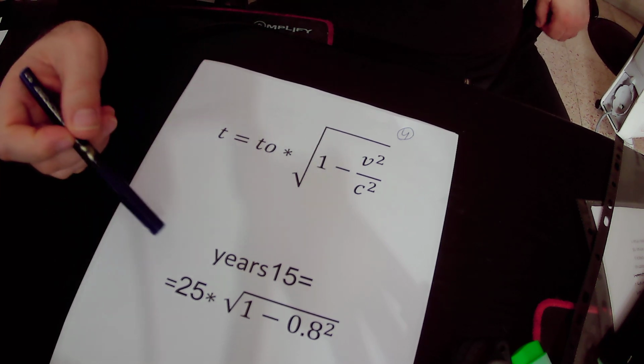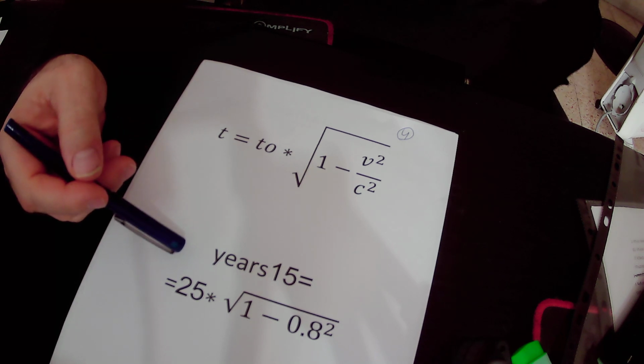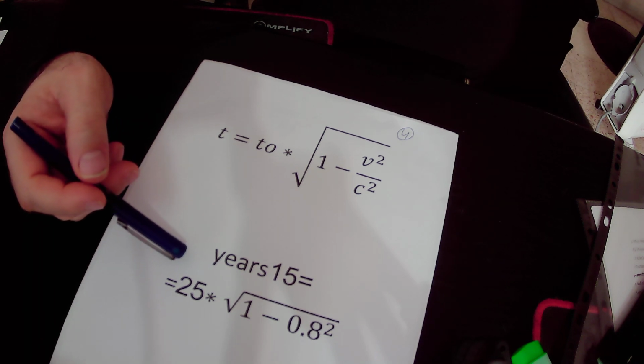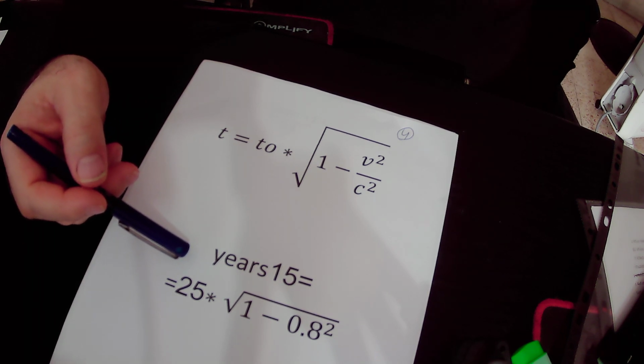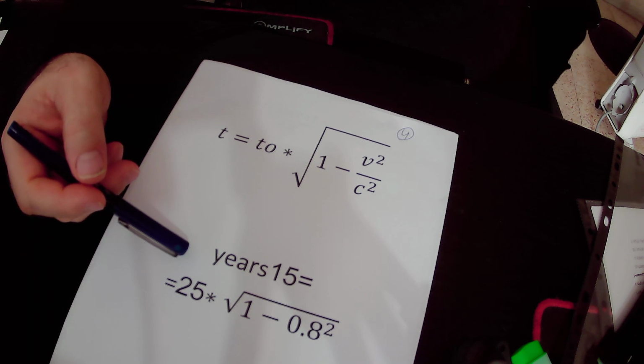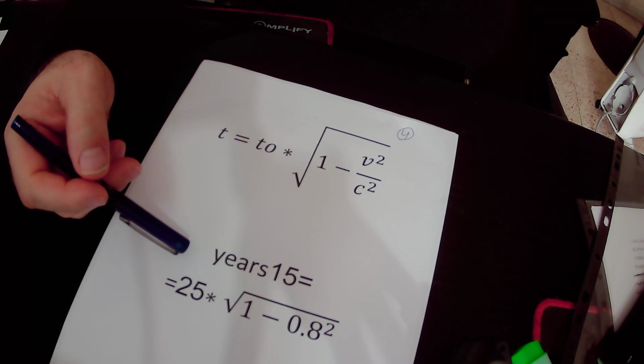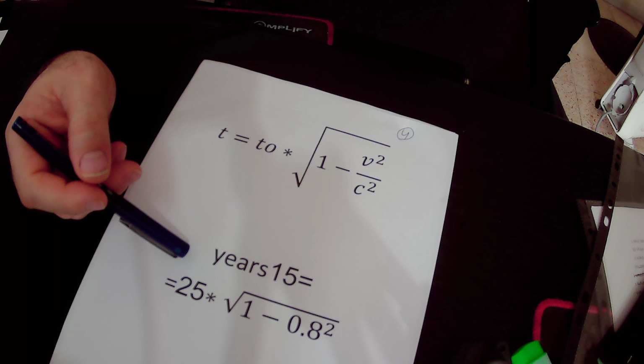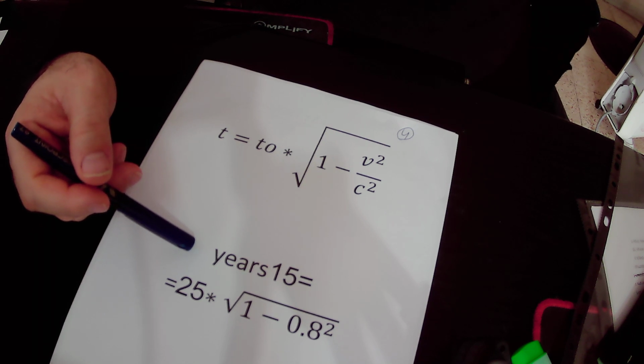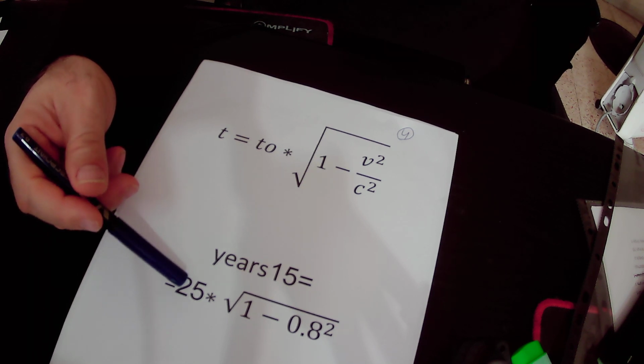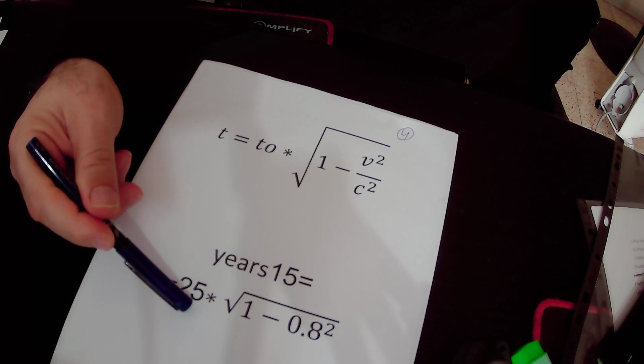Yes, so in our example, the total time that passed on Earth during the journey of the twin brother in the spaceship towards the star Epsilon and back from star Epsilon to Earth is 25 years.